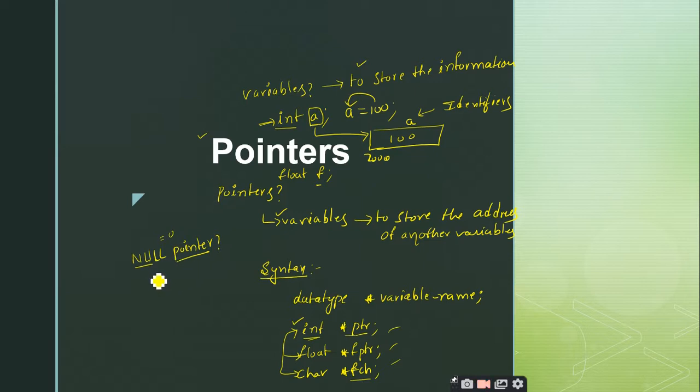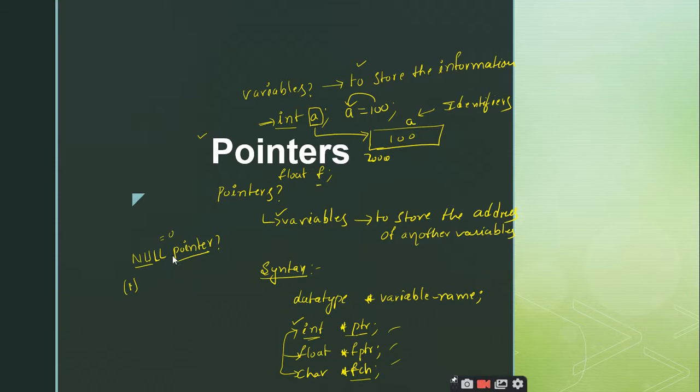Why we require null pointers: one important point you should remember regarding pointers is, when you declare a pointer, I know that the pointer can store the address of another variable, but it is mandatory that the pointer should be initialized with an address.